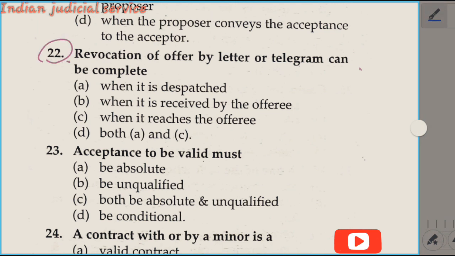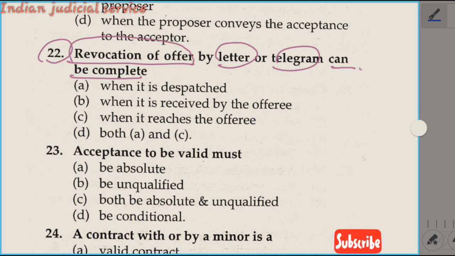Question number 22. Revocation of offer by letter or telegram can be completed. First of all we discuss revocation of offer. Revocation of offer is completed at the time when it is out of the power of the person who makes it. This is a very important phrase: out of power.